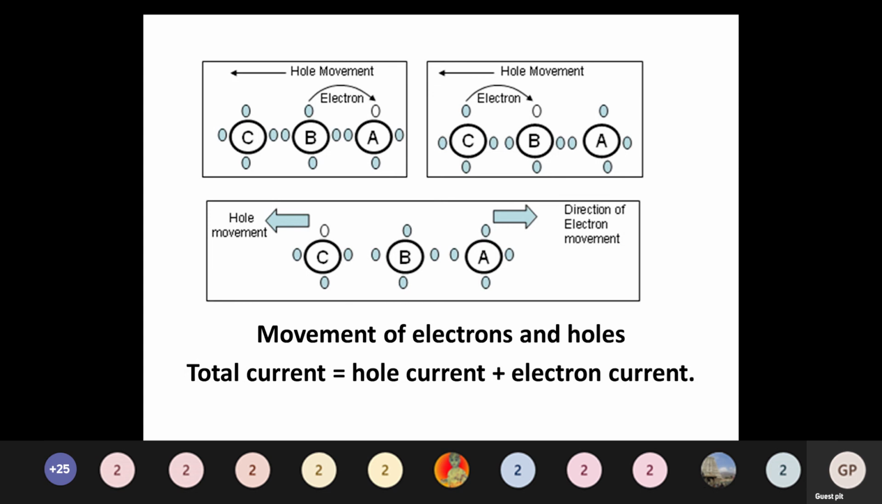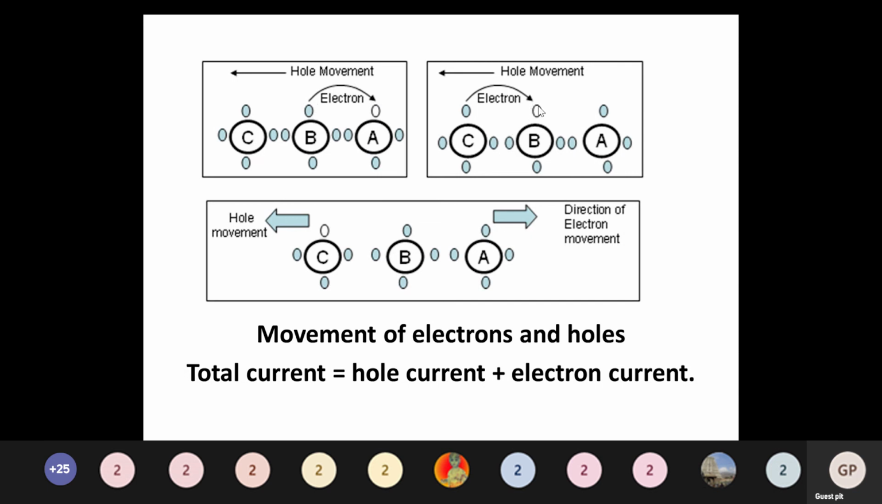Electron movement is called the current, right? If the electron is moving, it's creating the current. Similarly, holes are moving means that is also creating the current. Here we are considering three atoms, A, B, C. Initially A is having one hole. Due to the heat, the B atom sends one electron to the A atom. So this will create one hole in B atom.